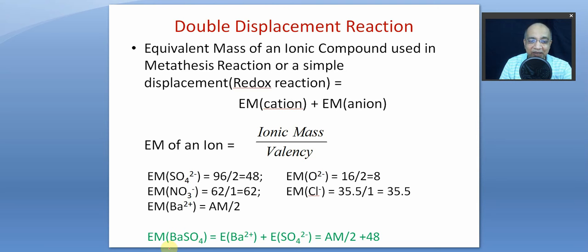the double displacement method, right? For example, barium sulfate is a compound, and we are not supposed to discuss its equivalent mass. But since we are finding the equivalent mass of metal, let us discuss the equivalent mass of barium ion plus equivalent mass of sulfate ion. Sulfate ion is known, 48. Supposing you do not know the equivalent mass of barium, let it be X by 2 and then use the law of equivalence to find X.